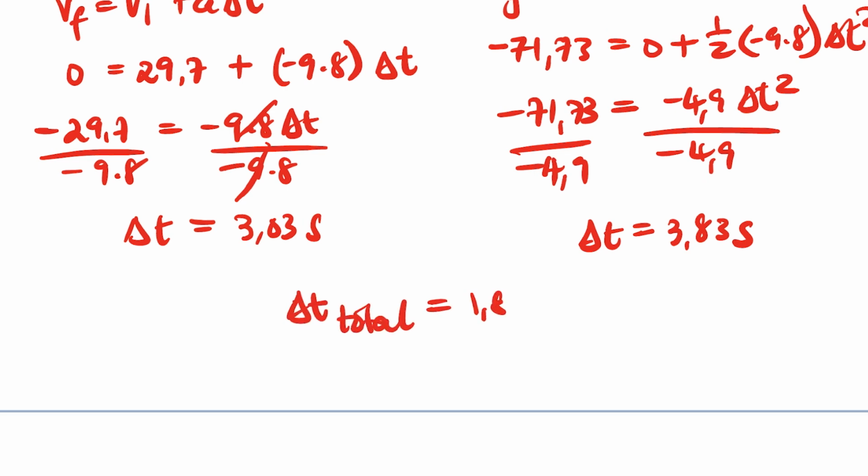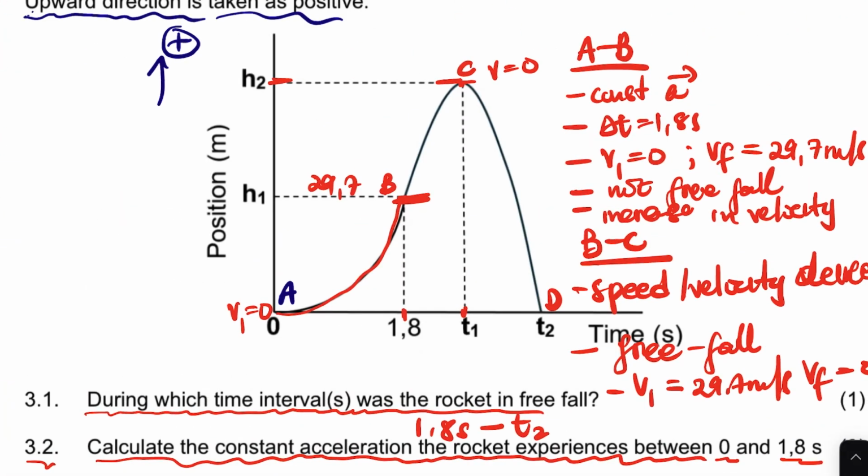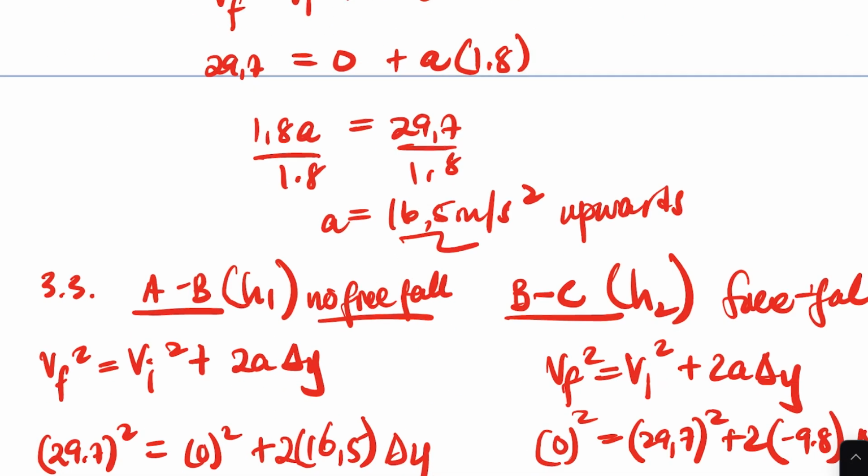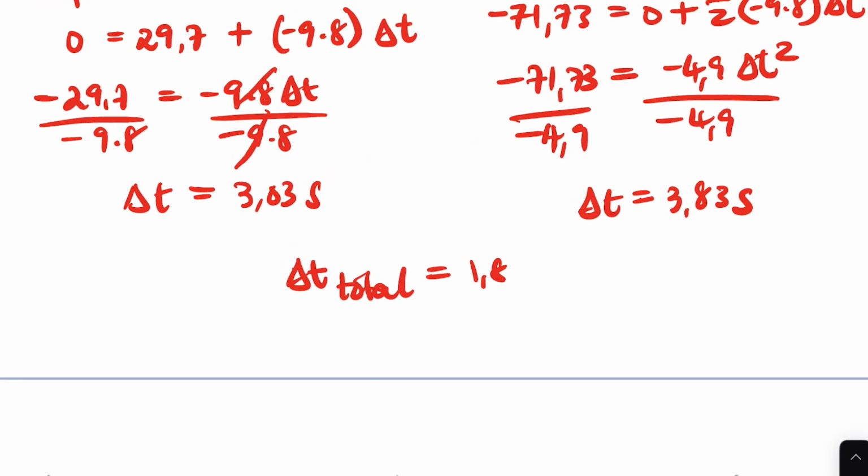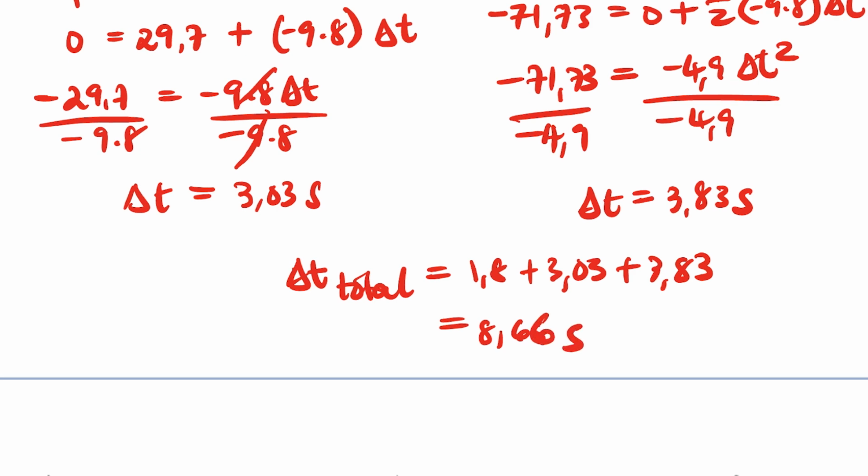So the total time is going to be the 1.8, which is from here to here. It's 1.8, and then we calculated this one, and we calculated that one. So the time here is 1.8 plus 3.03 plus 3.83. The time here is what? 8.66 seconds.